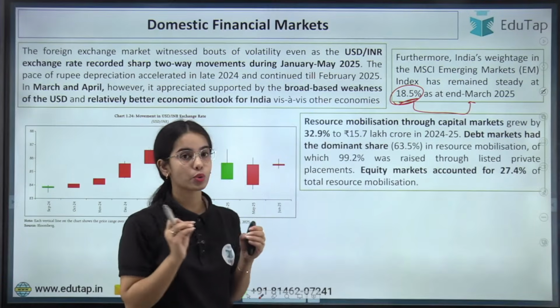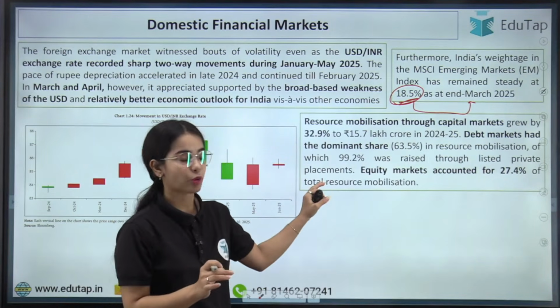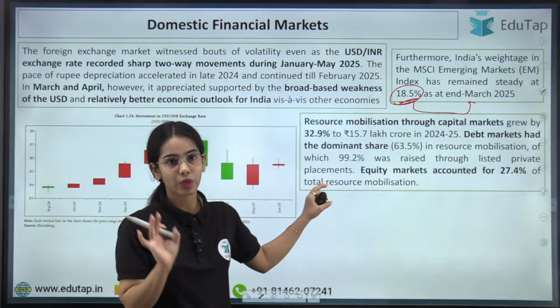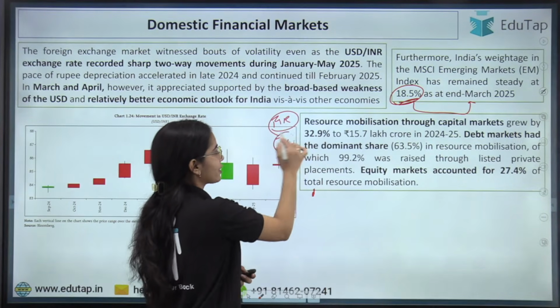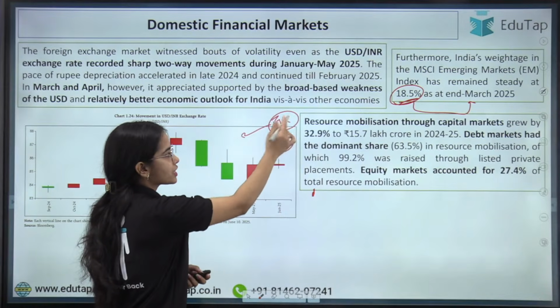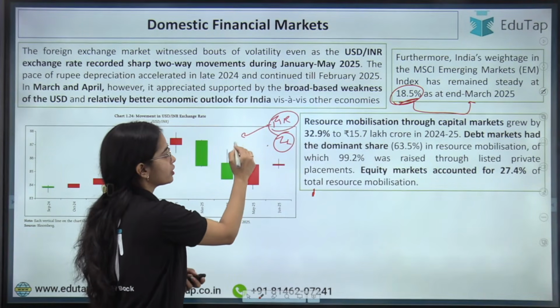Next point is the resource mobilization. Now why am I bringing these points? Because they were given in newspapers. Okay. So in the Financial Stability Report, there are certain important points that I will be showing you, as well as from the FSR, there are certain points that are also in the newspaper.